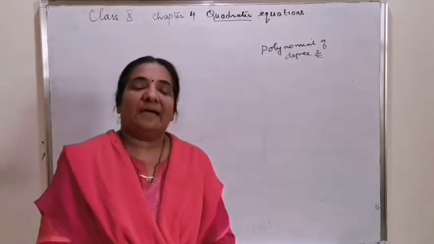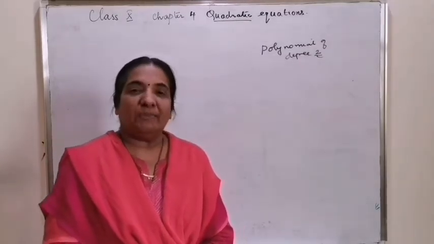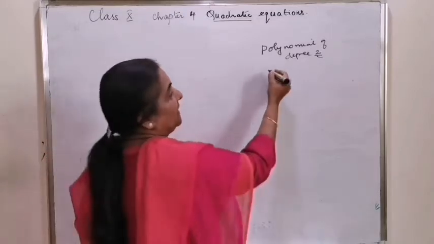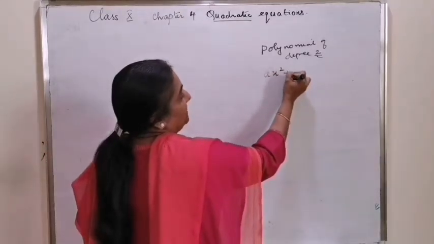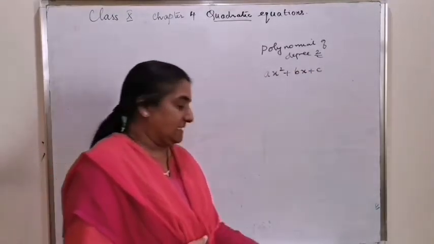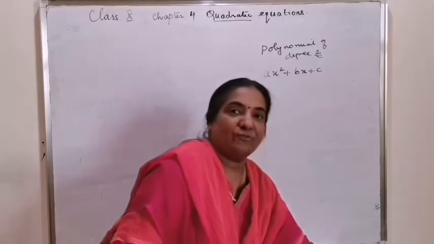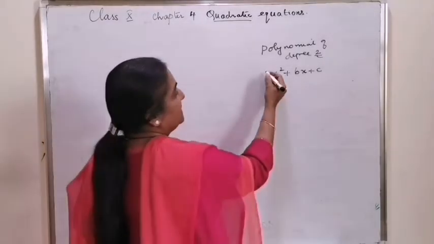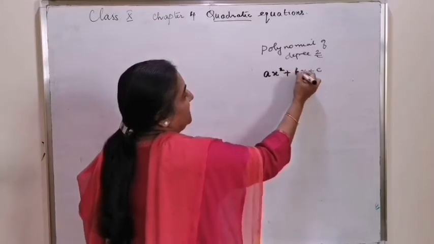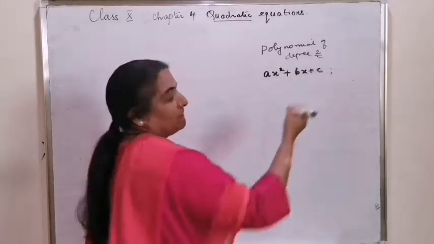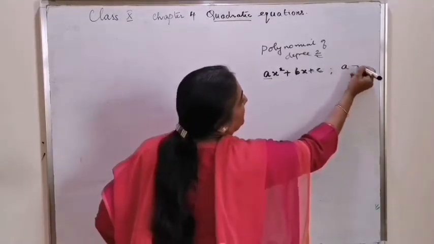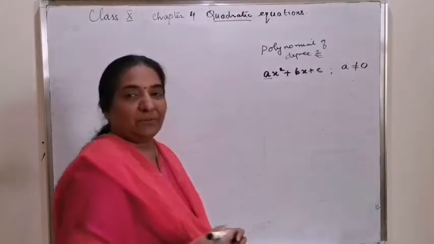we called them a quadratic polynomial, and the general form of a quadratic polynomial was ax square plus bx plus c. That is, the general form of a quadratic polynomial is ax square plus bx plus c. The condition was a should not be 0.